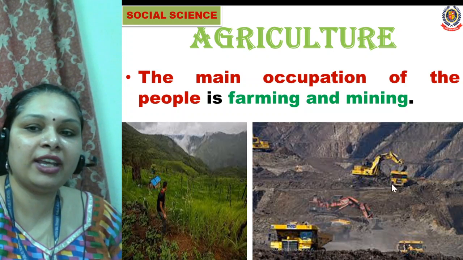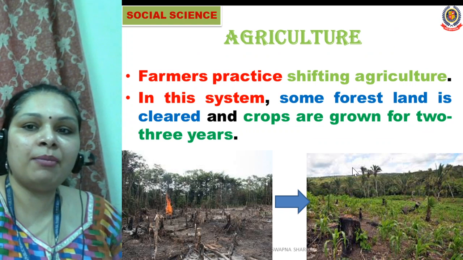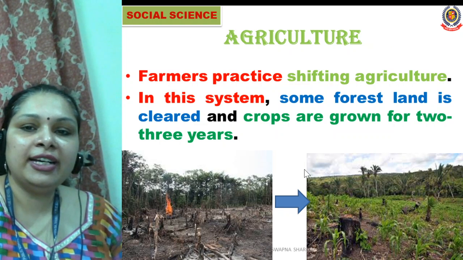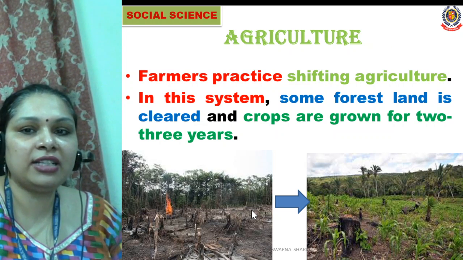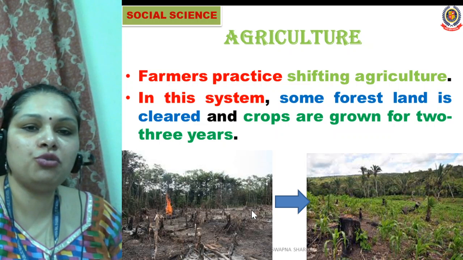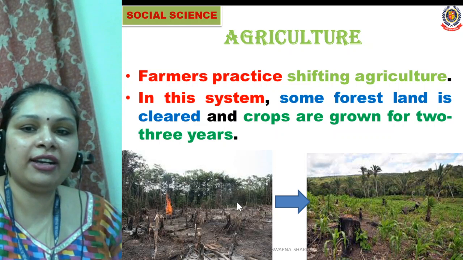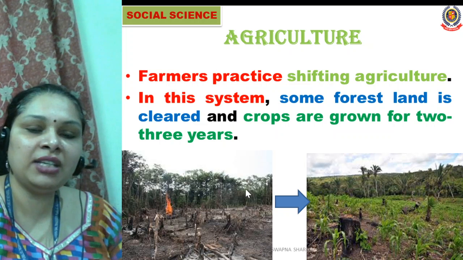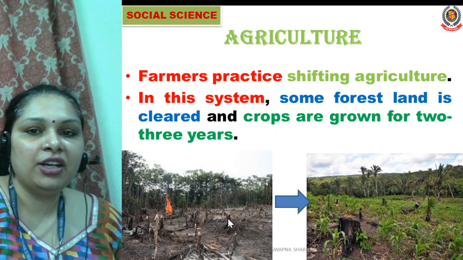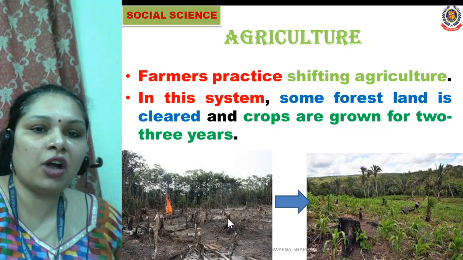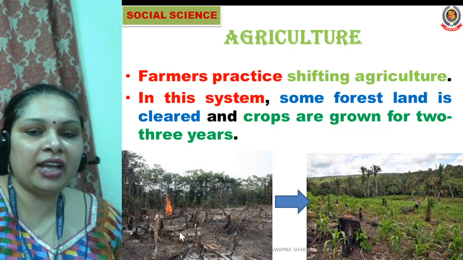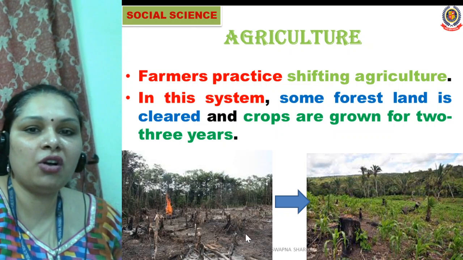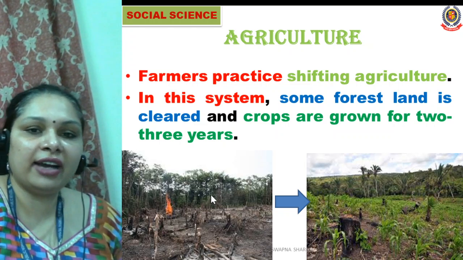So people work in mines also. Farmers practice shifting agriculture. In this system, some forest land is cleared and crops are grown for 2-3 years. So what is shifting agriculture, students? Shifting agriculture means the forests are cleared for growing crops for 2-3 years. And here in the Democratic Republic of Congo, people practice shifting agriculture.